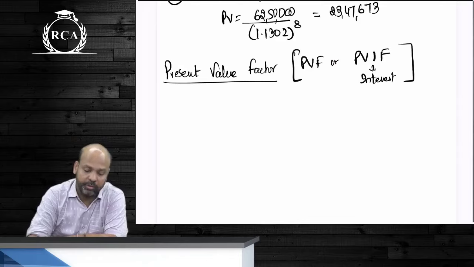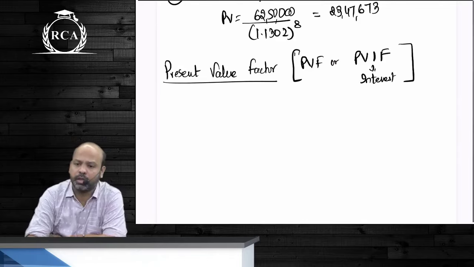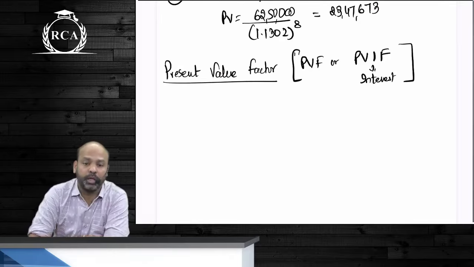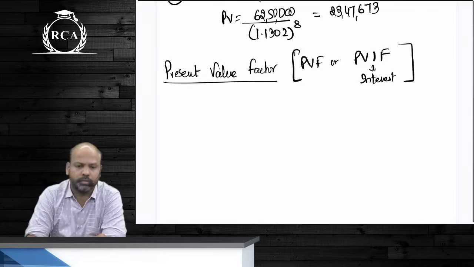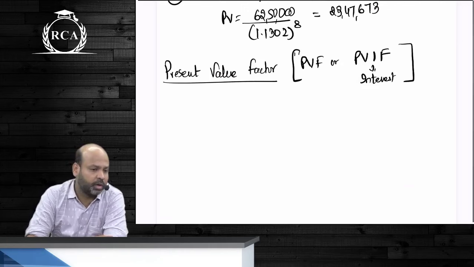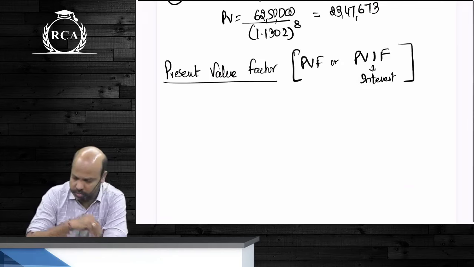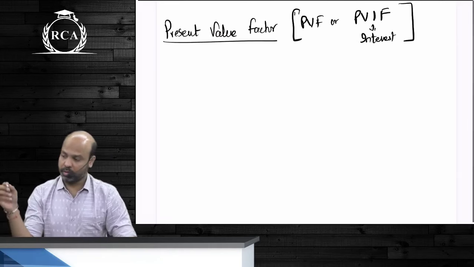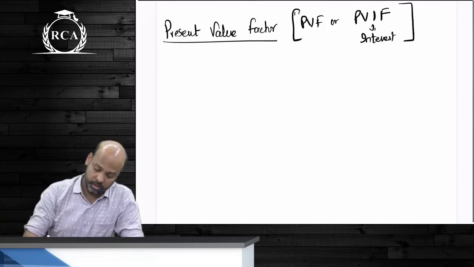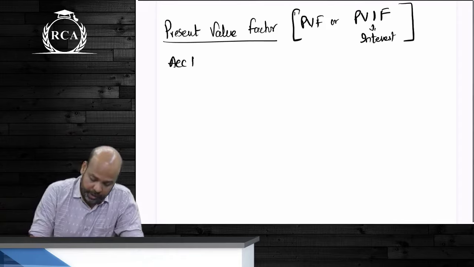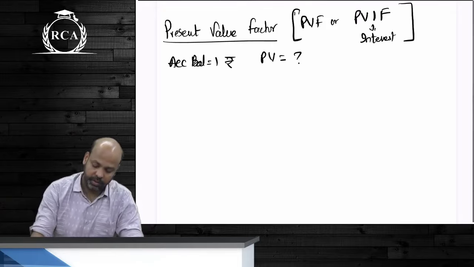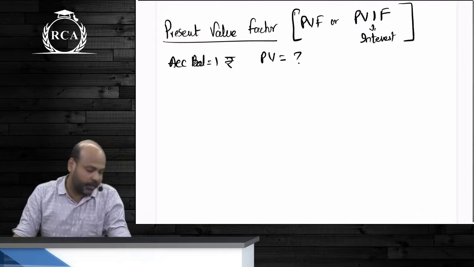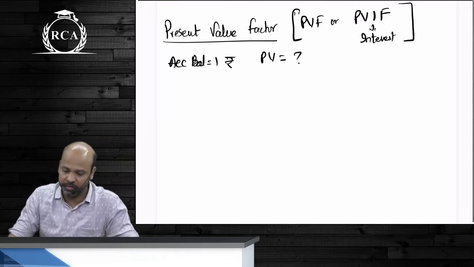1 rupee receivable on a later date. It is the present value of 1 rupee receivable on a later date. Accumulated balance is equal to 1 rupee. Present value is missing.